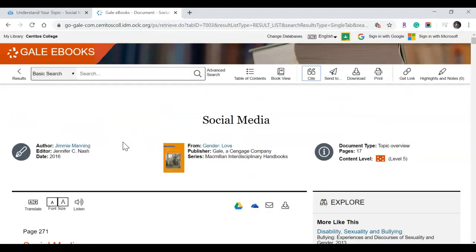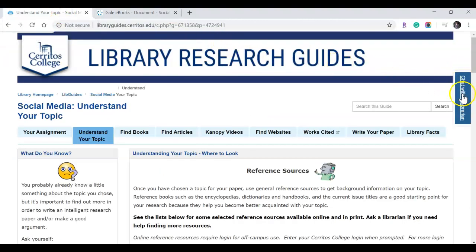If you have any questions on how to research in Gale, how to find articles that you're interested in, or how to correct your citations, remember that there is a Chat with a Librarian tab over in your research guide, on the home page, on the campus page. This tab is pretty much everywhere.